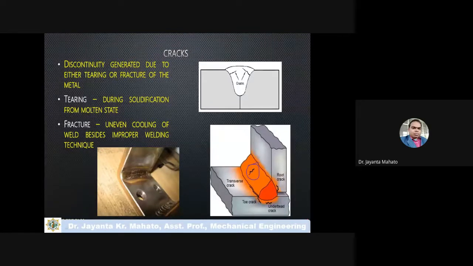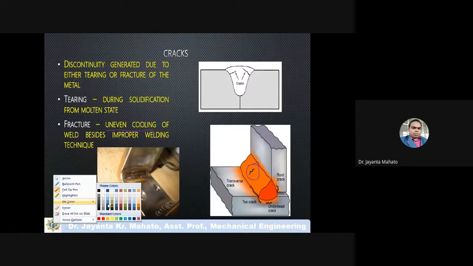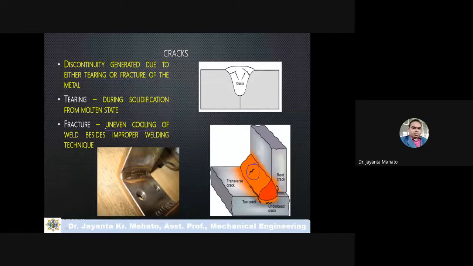Okay. So uneven cooling means uneven solidification of the weld, besides improper welding technique. Due to improper cooling, or uneven or non-uniform solidification of the molten metal, some crack will form.